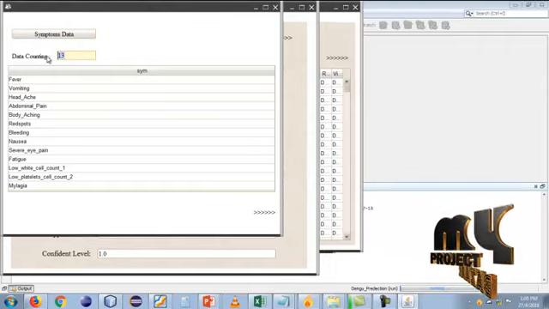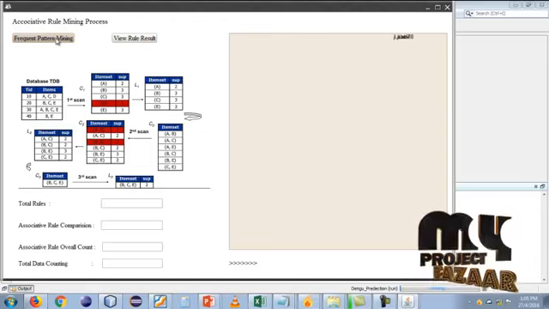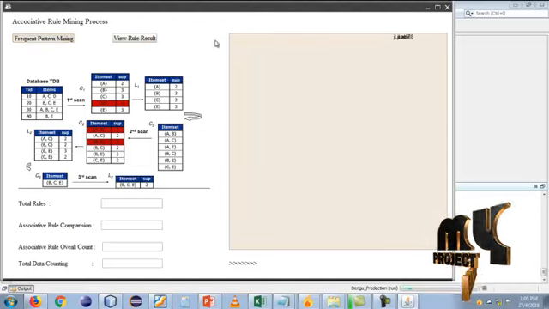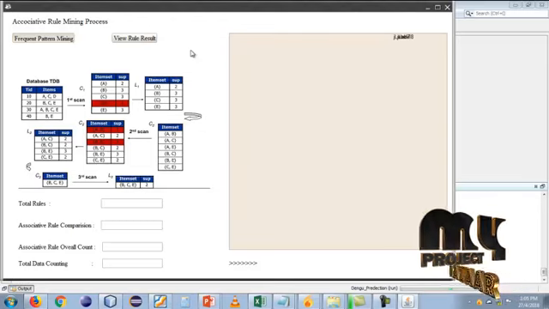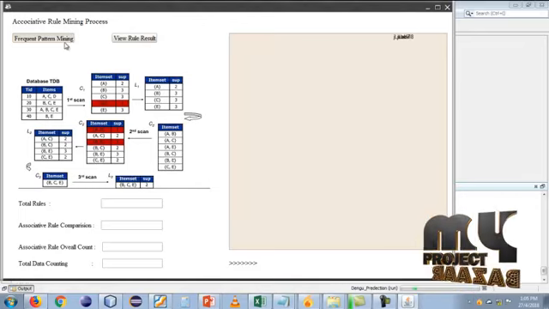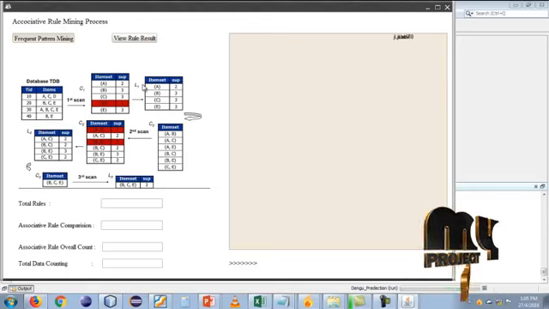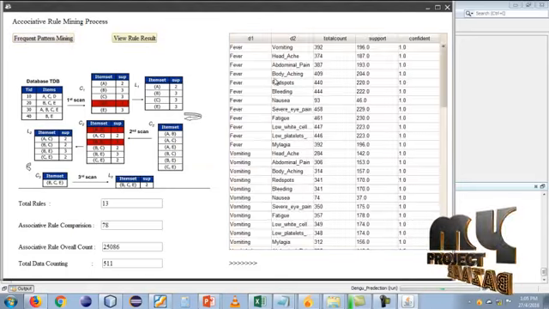Next we go to this symptoms data. The information on a total of 13 symptoms can be displayed. We have calculated the frequent pattern mining. When the frequent pattern mining rules are applied, the FPM process can be run. So you can take this load. Frequent rule mining is completed.